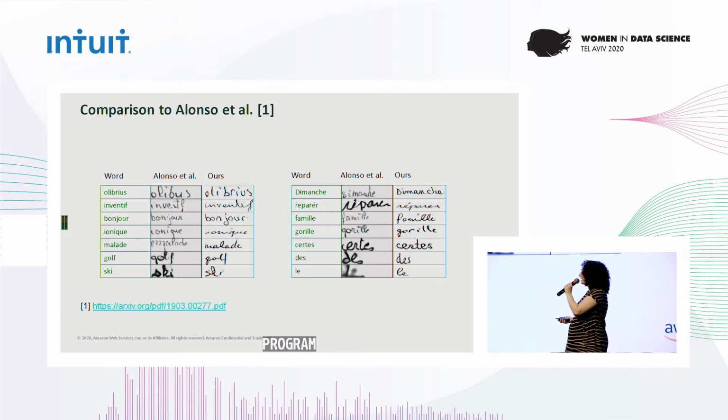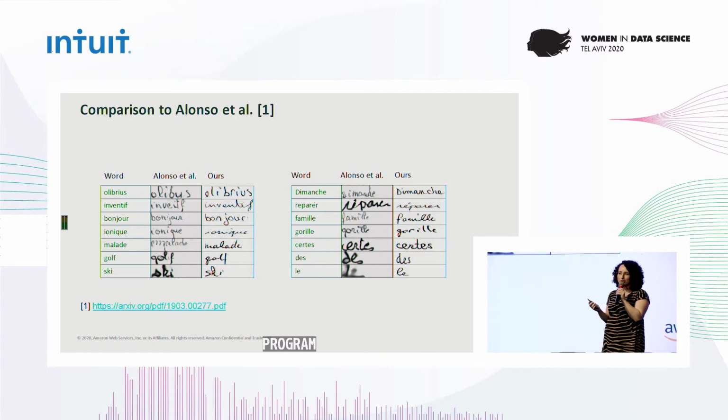So these are a few examples comparing our approach to the previous state of the art. Now, the previous state of the art used a method which outputs the same output image size for all the words, so they were actually limited in the sizes of the words that they could generate. And you can also see the improvement in the quality of the text, especially for the shorter words. In some letters in the previous approach, some letters are missing, and they are not missing in our approach.